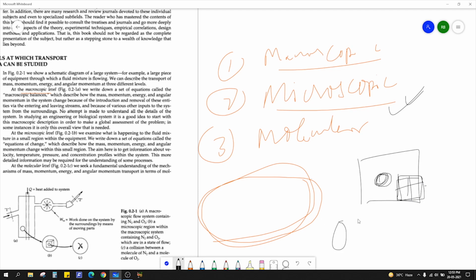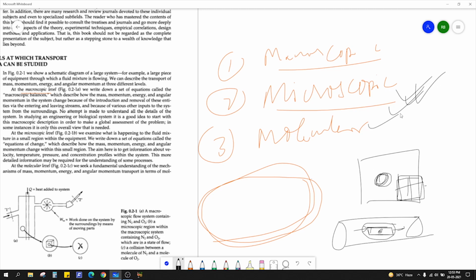Let's say we have a pipe flow, water is flowing in the pipe. I want to see what is happening in this region. So in this region, I will do a momentum balance: in, out, accumulation. If I derive the equations by doing this balance, it is called microscopic.